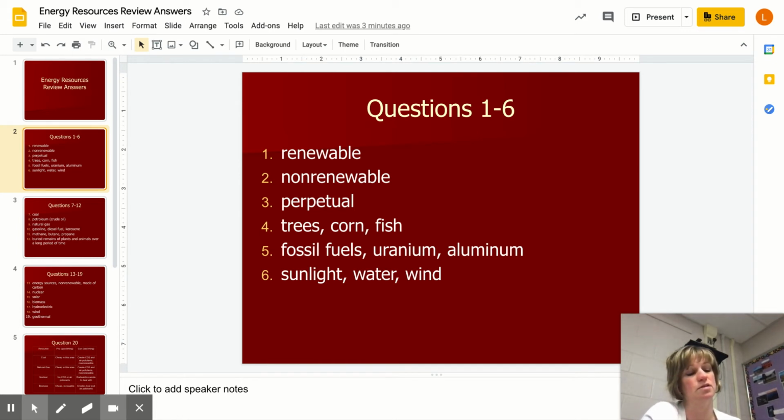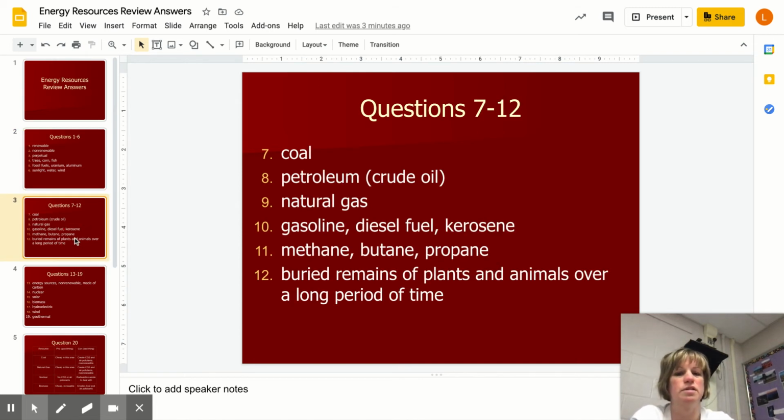Okay, so now let's get into questions 7 through 12. So we've mentioned this already. What's the solid fossil fuel called? It is coal. Now, what is the liquid fossil fuel that's taken right from the ground? So you could have put petroleum or crude oil.